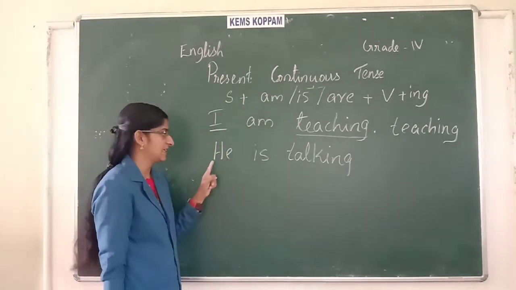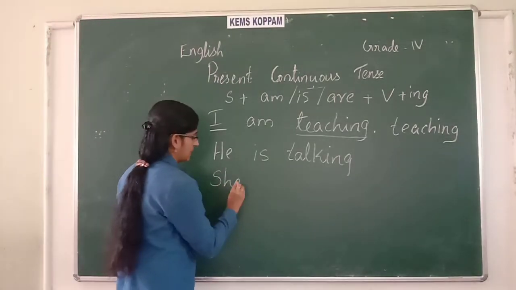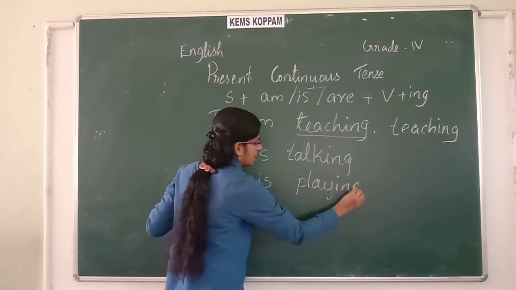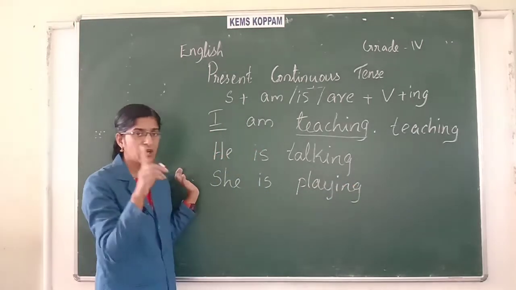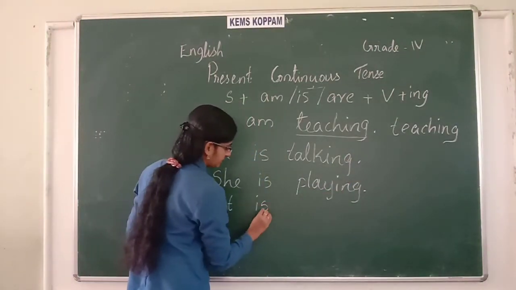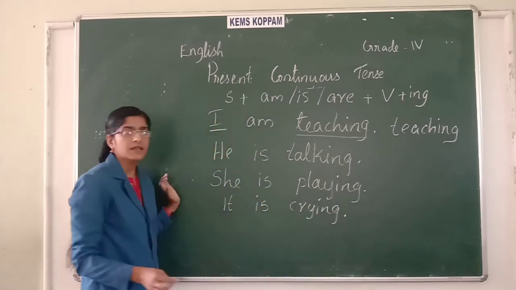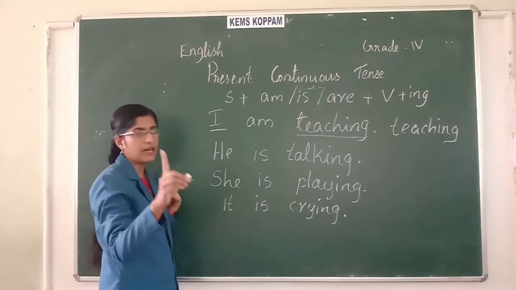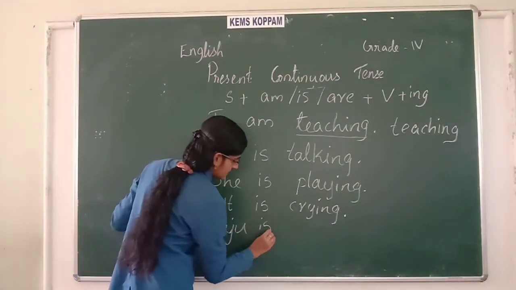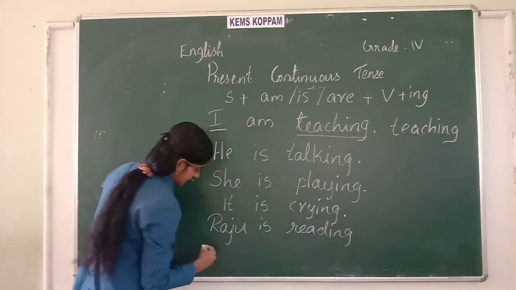Only one person. He means only one person. She, next one. She is playing. How many persons are there? Only one person. It is crying. How many persons are there? Only one person. Raju is reading. So only one person is there.